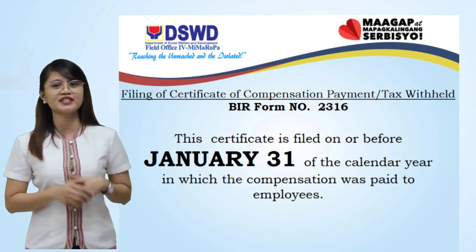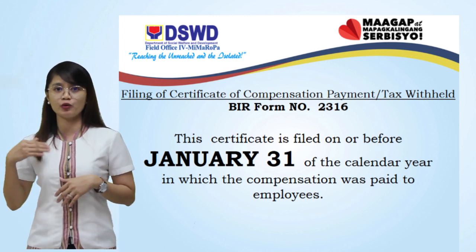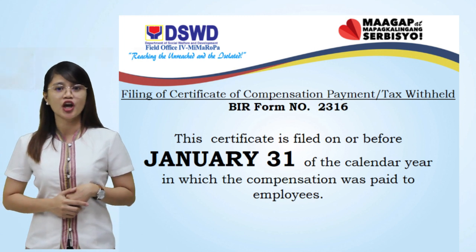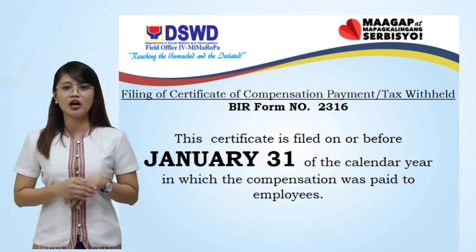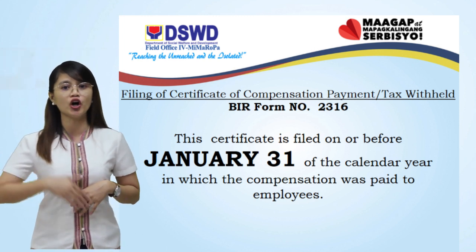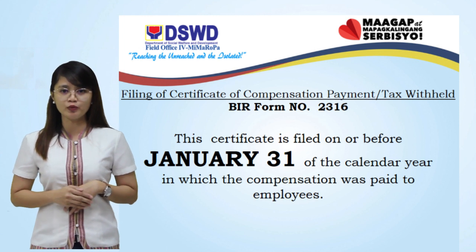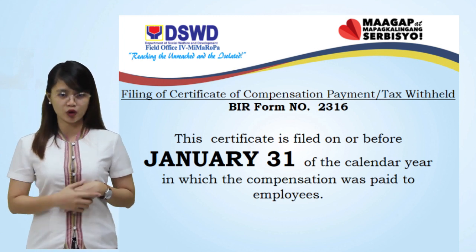This should be filed or submitted to BIR every January 31 of the following year. Say for instance, your 2019 compensation payment or tax withheld will be filed on January 31, 2020, and this form will be provided to you by the employer.